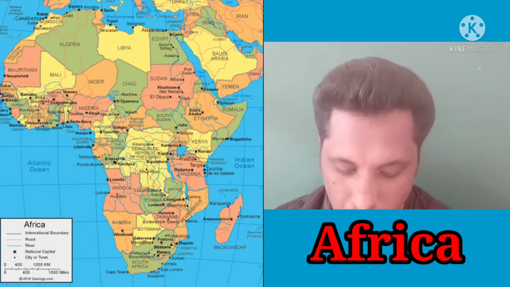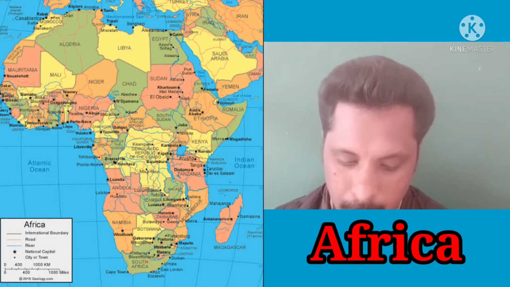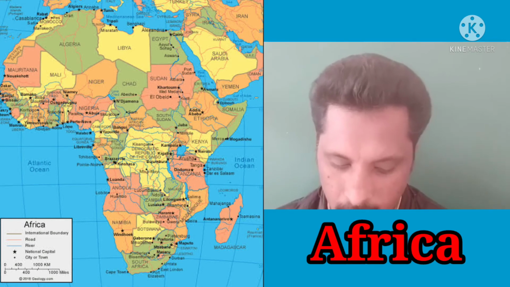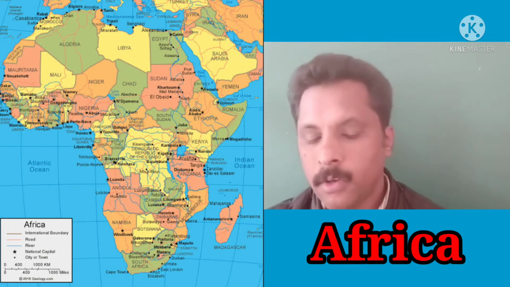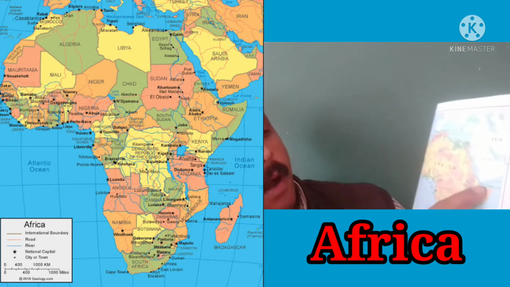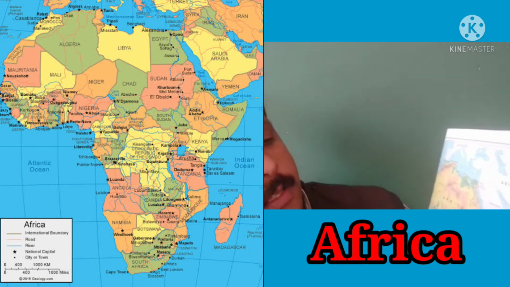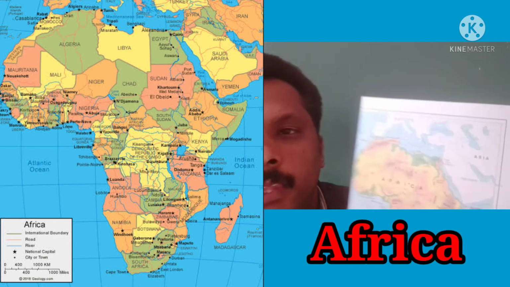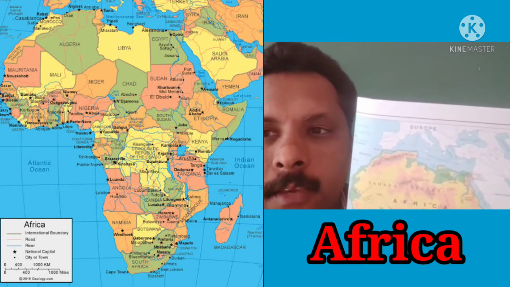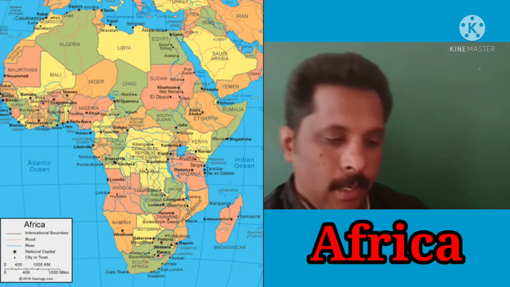Then the Strait of Bab el-Mandeb separates Africa from Arabia. Look, where is the location? Bab el-Mandeb is between the Red Sea and the Gulf of Aden. It connects the Red Sea with the Gulf of Aden.